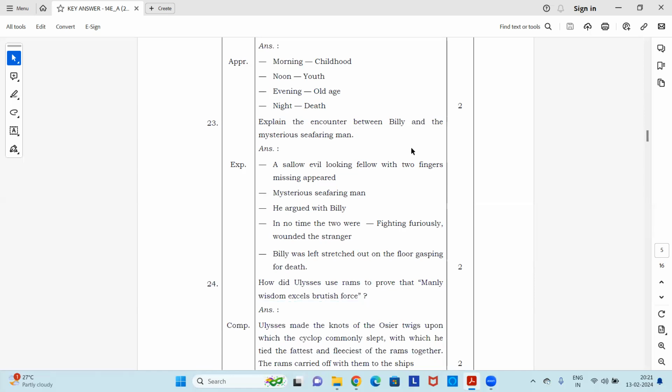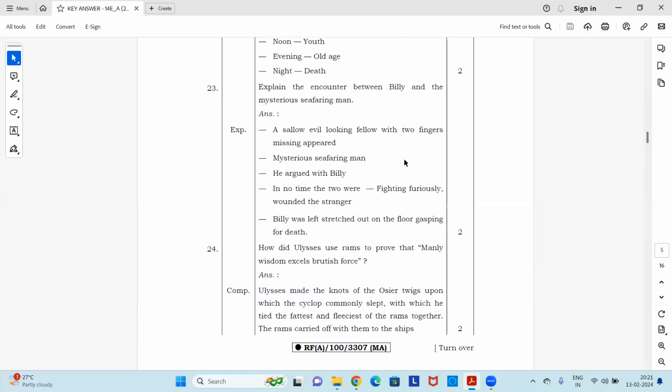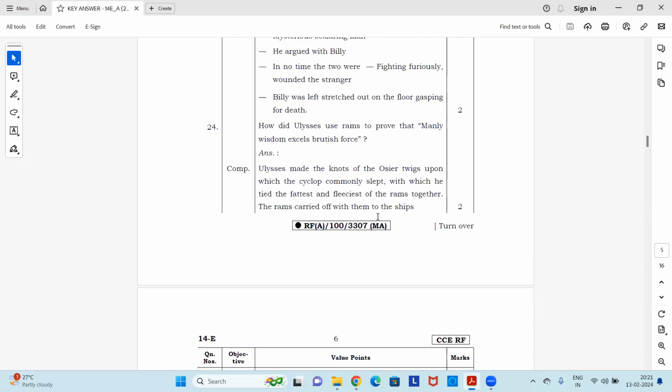Explain the encounter between Billy and the mysterious seafaring man. Points are given here. A sallow, evil-looking fellow with 2 fingers missing appeared. Mysterious seafaring man. He argued with Billy. In no time, the two were fighting furiously, and the stranger was wounded. Billy was left stretched out on the floor, gasping for death. Okay, moving to next question, 24th.